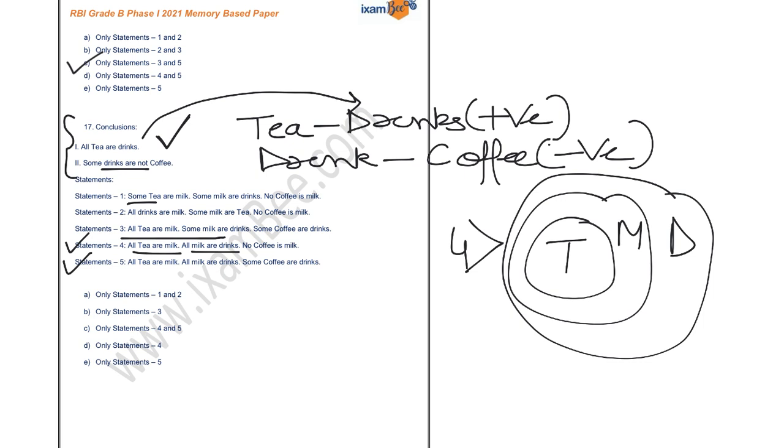Now there is a negative relationship between drink and coffee, so here the negative relation is present in statement number 4. So my correct answer is option number D, that is statement number 4. So this is the easiest method with the help of which you can solve all the questions of reverse syllogism.